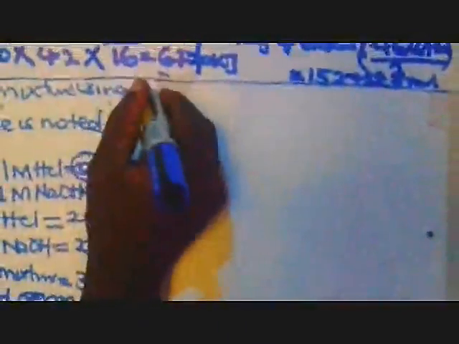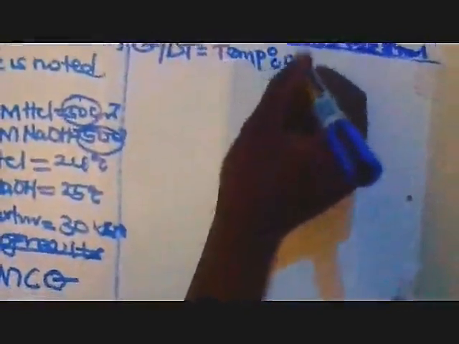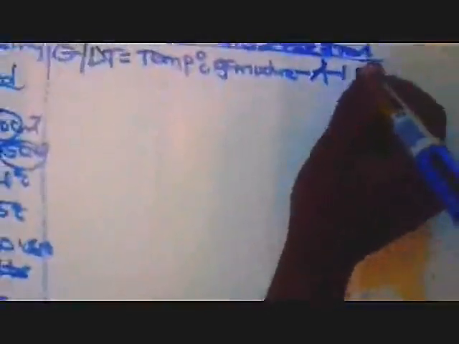Then after getting our 100 grams, here we are going to substitute. Do we have a change in temperature, or the dT, or the theta? That one we are going to get now. Remember we have the average temperature. We shall get the temperature of the mixture minus the average initial temperature.